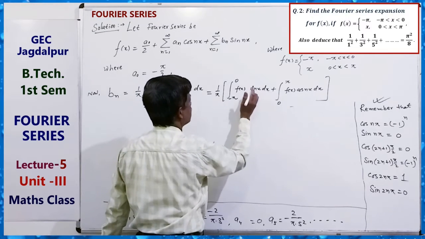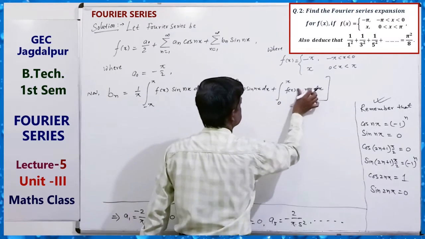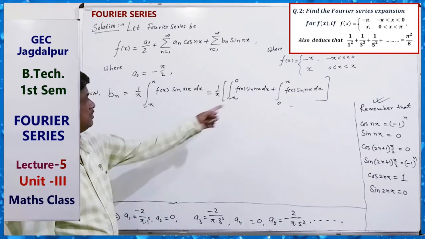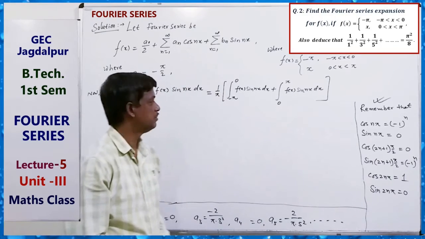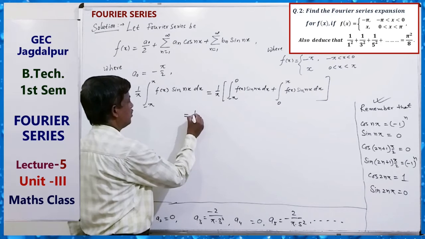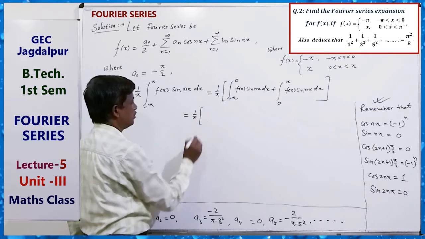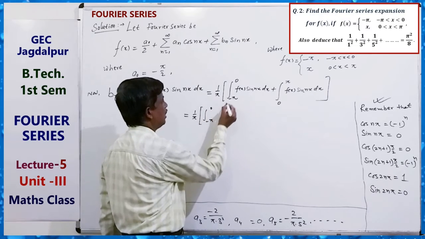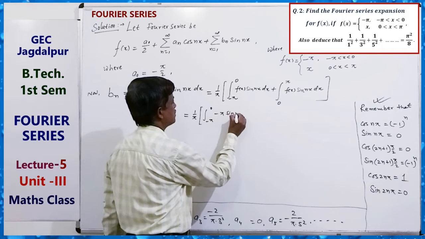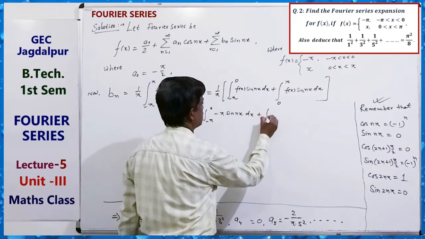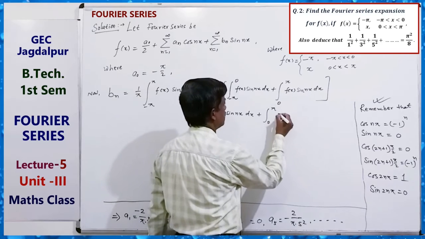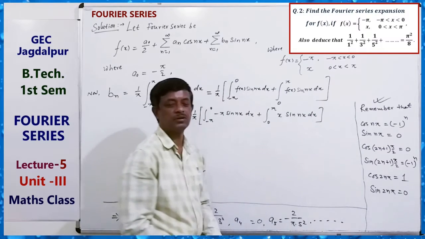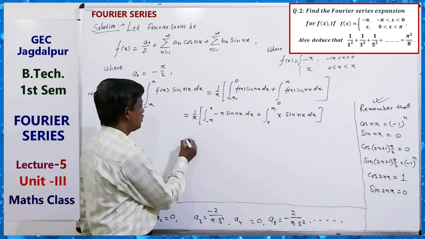The same type of process you have to do here. So b_n equals 1 by pi, integral from minus pi to 0 of f(x) sin nx dx plus integral from 0 to pi of x sin nx dx. Previously there was cos, here sin. So it can be solved.